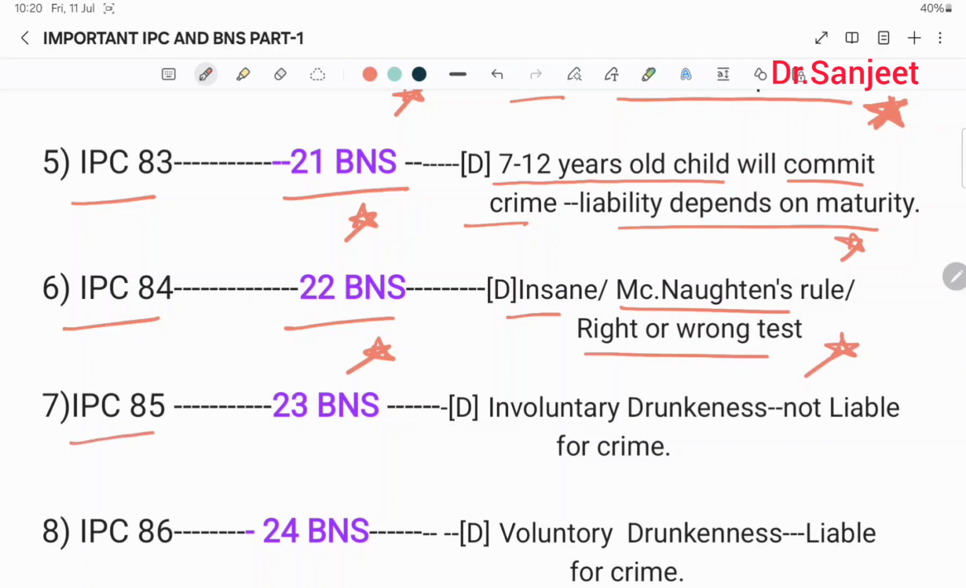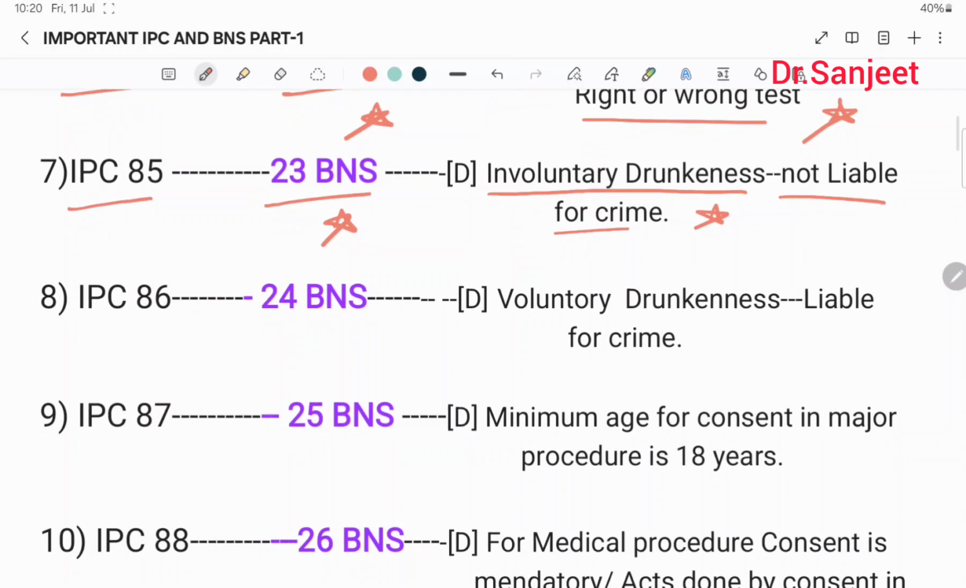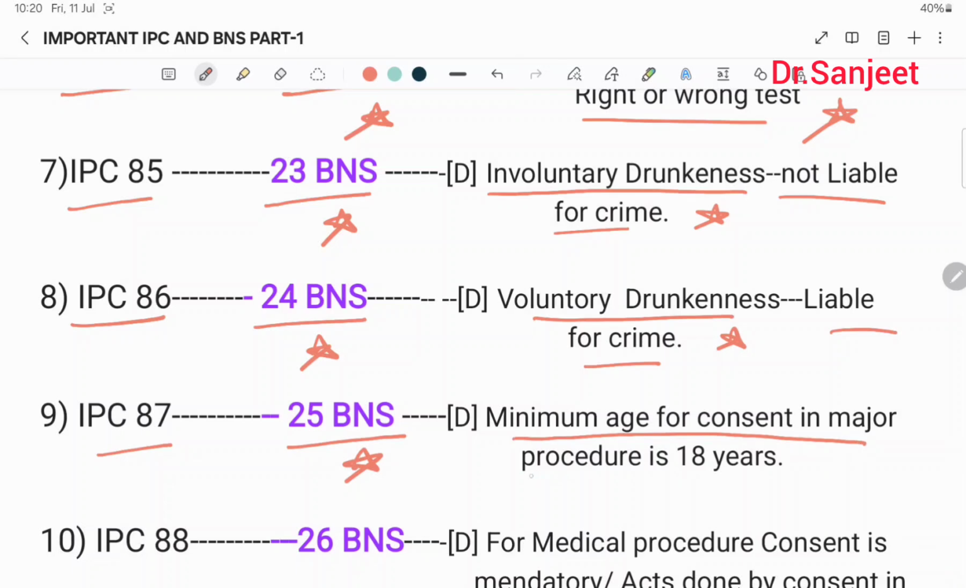Then IPC 85, 23 BNS, it defines involuntary drunkenness, not liable for crime. Then IPC 86, 24 BNS, this defines voluntary drunkenness, liable for crime. IPC 87, 25 BNS, defines the minimum age for consent in a major procedure is 18 years.